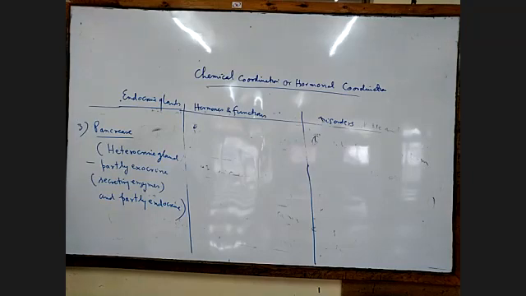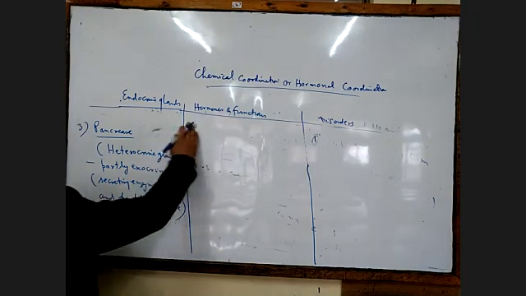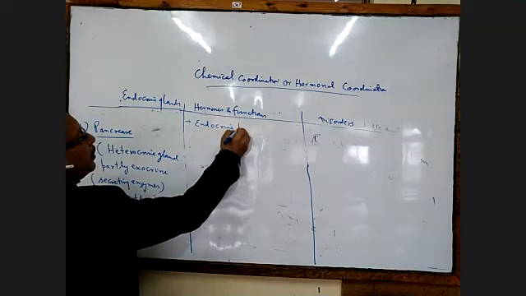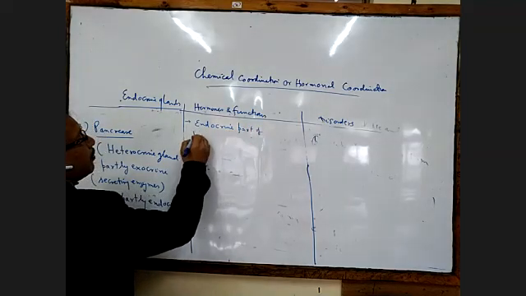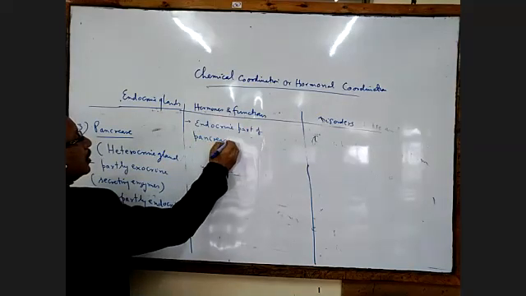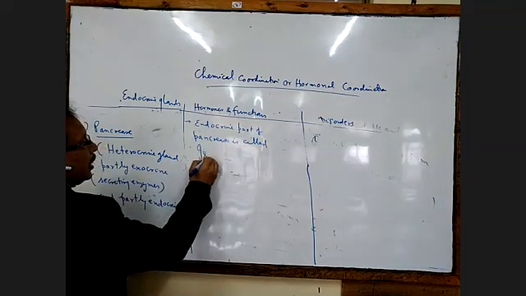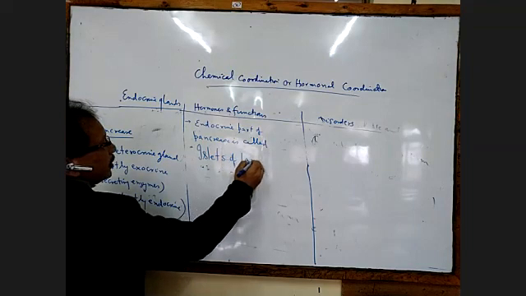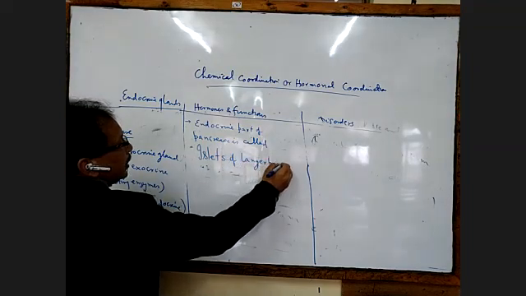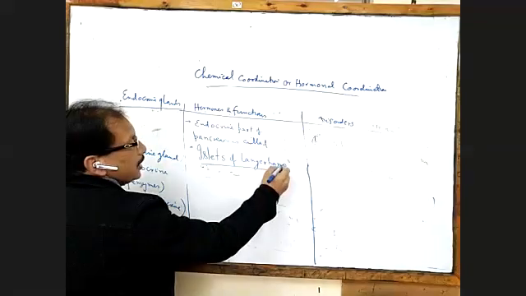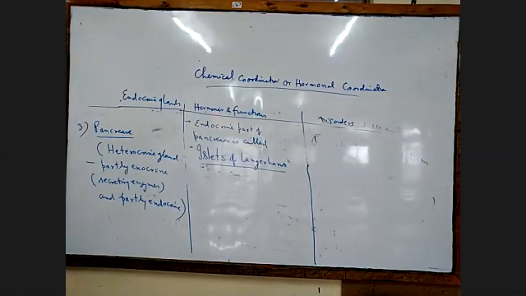Its endocrine part is called the islets of Langerhans. Just here I don't say the endocrine part of the pancreas. The endocrine part of the pancreas is called islets of Langerhans. That is the endocrine part of the pancreas.